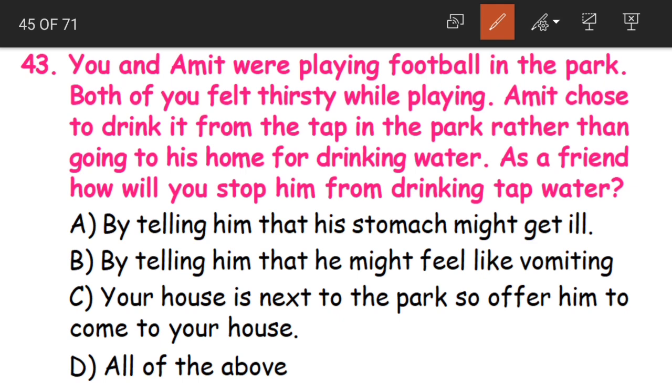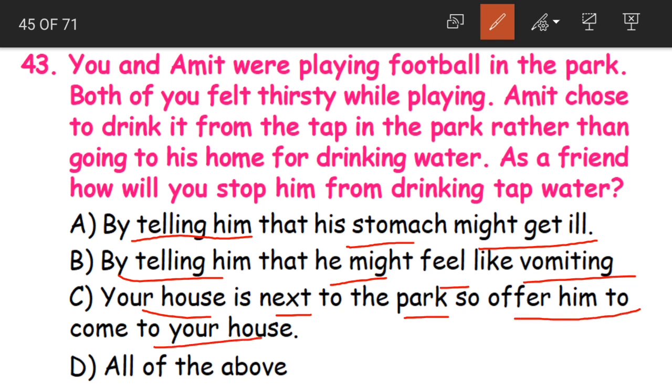The options are: A, by telling him that his stomach might get ill. B, by telling him that he might feel like vomiting. C, your house is next to the park, so offer him to come to your house. Or D, all of the above. So what will you do, children? Yes, all of the above.